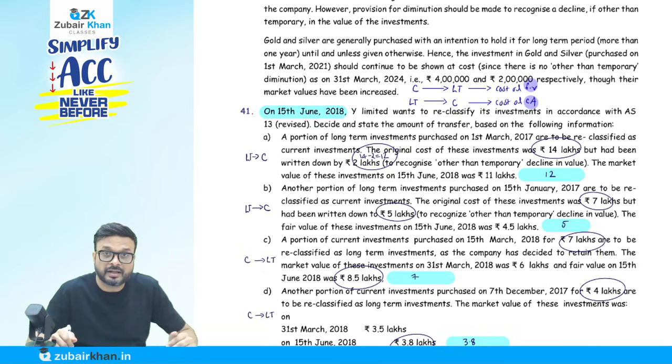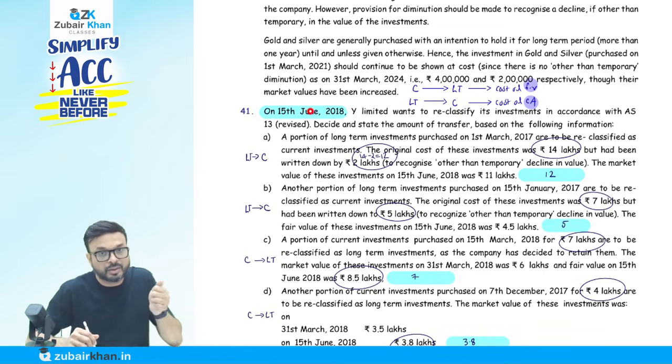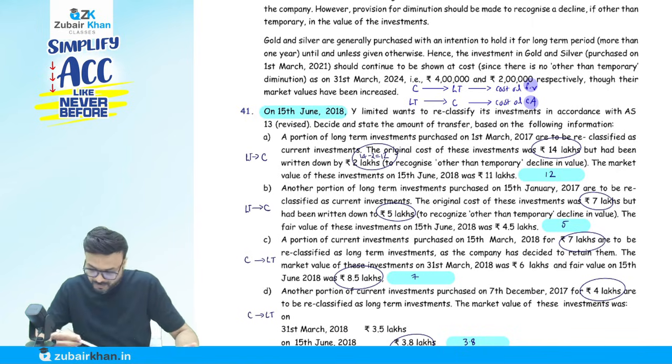You remember current investment to long term investment, and long term to current. So you just have to write it down: cost or fair value, whichever is lower, cost or carrying amount, whichever is lower. And remember that when you take the lower, remember it is on the date of transfer. To confuse you, they will give you the date of the balance sheet. But what is the date of reclassification? 15th of June. Stick to 15th of June. We need the fair value and carrying amount on 15th of June only. One by one, very simple.